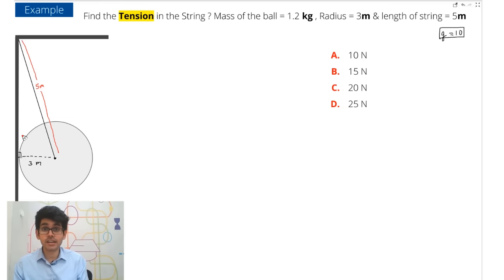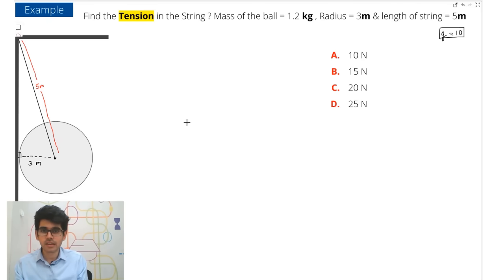Let me help you visualize the forces. This ball is not moving. On this ball, what are the three forces? One is the tension, one is the weight, and because it is touching the wall, one normal. You can now see that all the three forces will be balanced. By understanding how they balance, you can easily find the answer to this question.